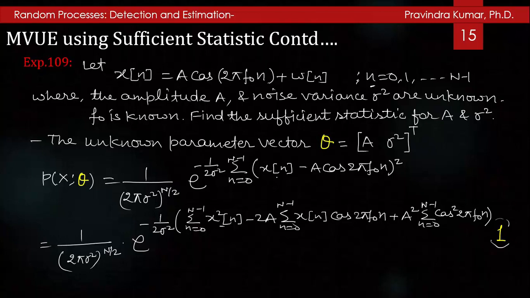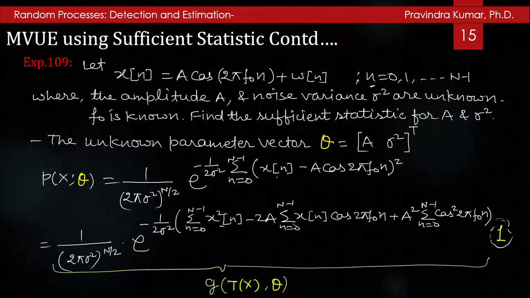Let us consider this as g(T(x), theta) and this as h(x). From this, you can see this is a function of the data and this is also a function of the data.